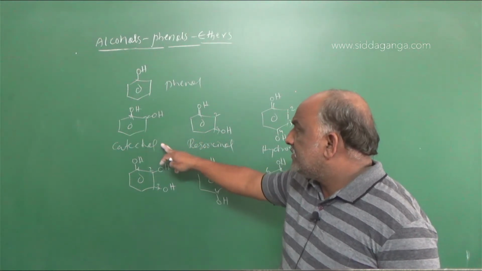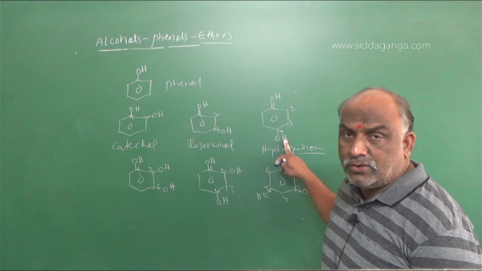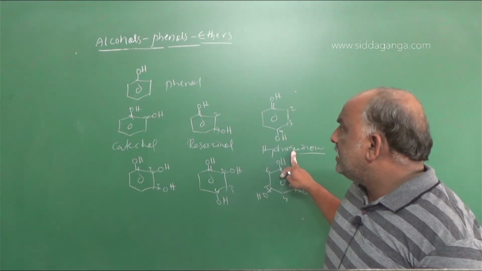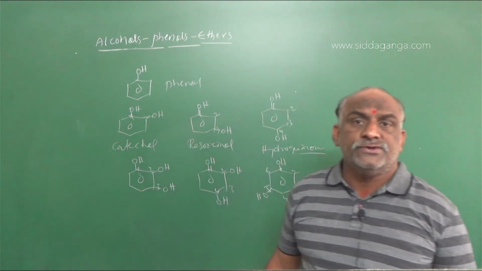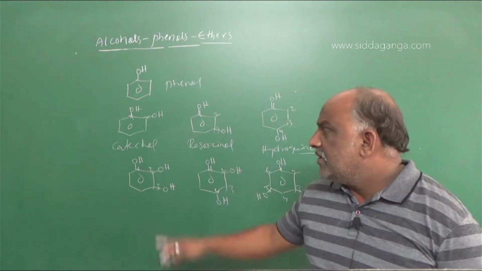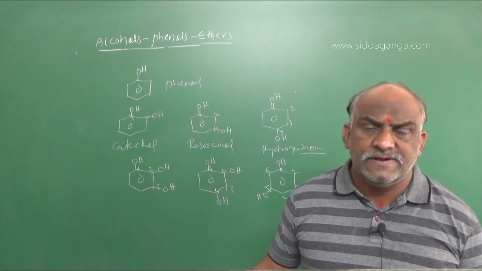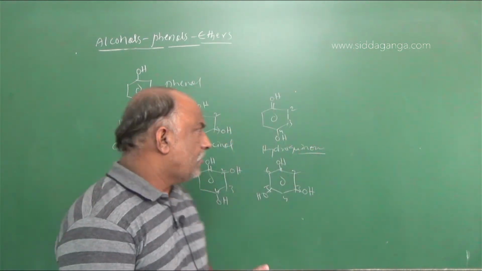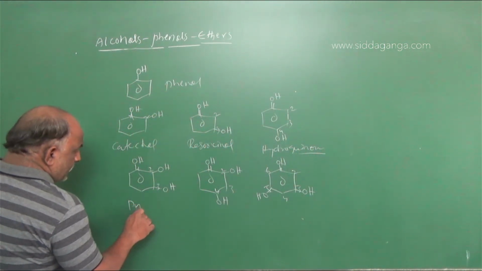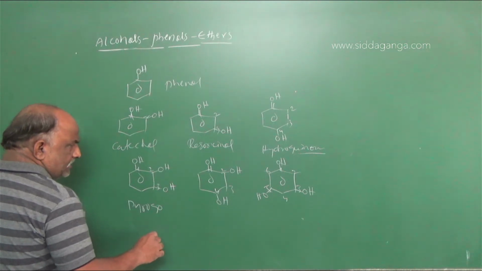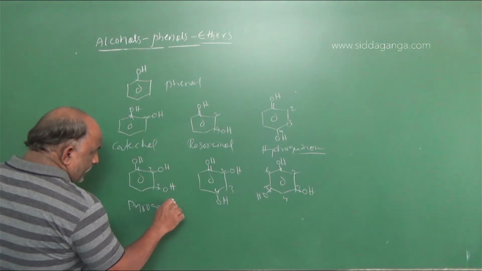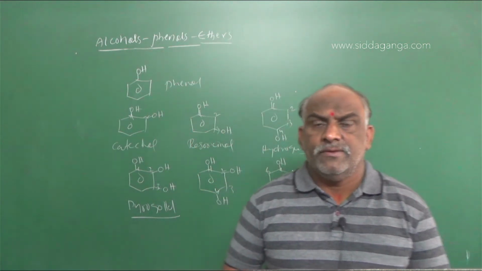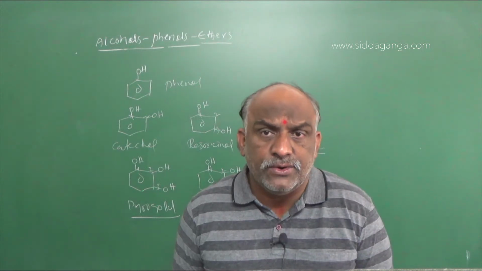Dihydric phenols, common names catechol, resorcinol, hydroquinone. Catechol, resorcinol, hydroquinone are the common names for dihydroxybenzenes. If we go with trihydroxybenzene, 1,2,3 trihydroxybenzene is very important. This is called pyrogallol. Sometimes in some previous examinations I found this question. So this is called pyrogallol, very important.